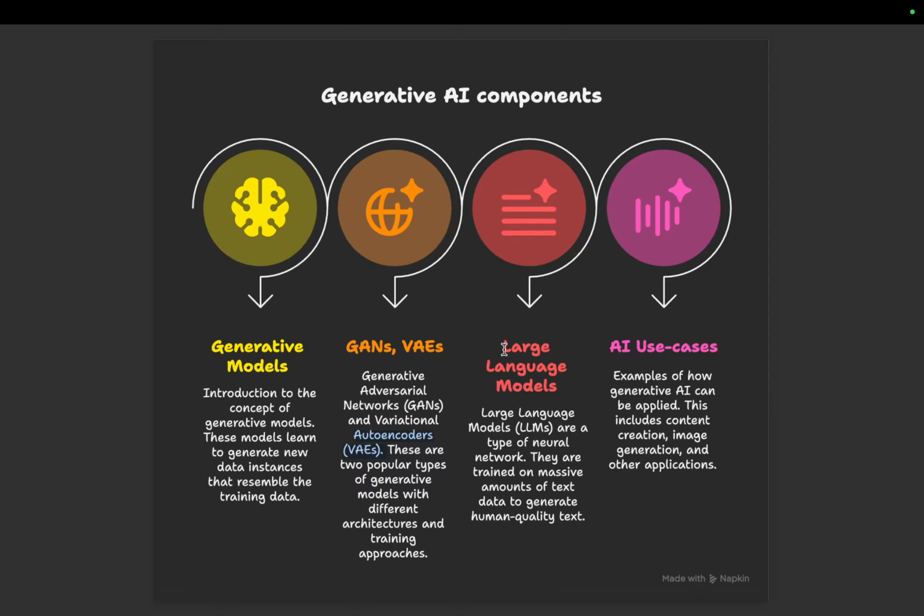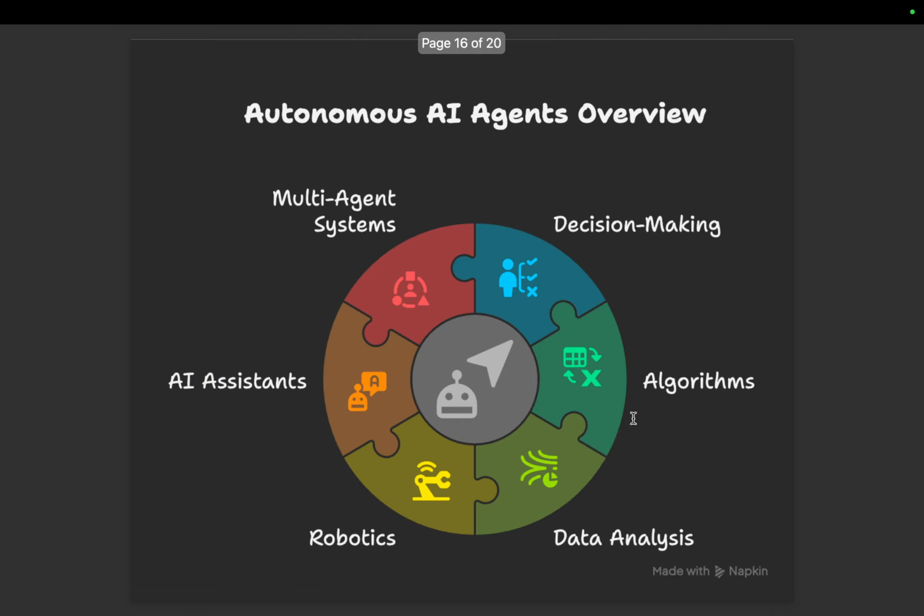Then we'll study LLMs, what LLMs are, how ChatGPT is created, how Gemini is created. And we'll study how to use the OpenAI API key and use it in our projects. And then we'll study some AI use cases like image generation, chatbots, everything that we're going to deal with.